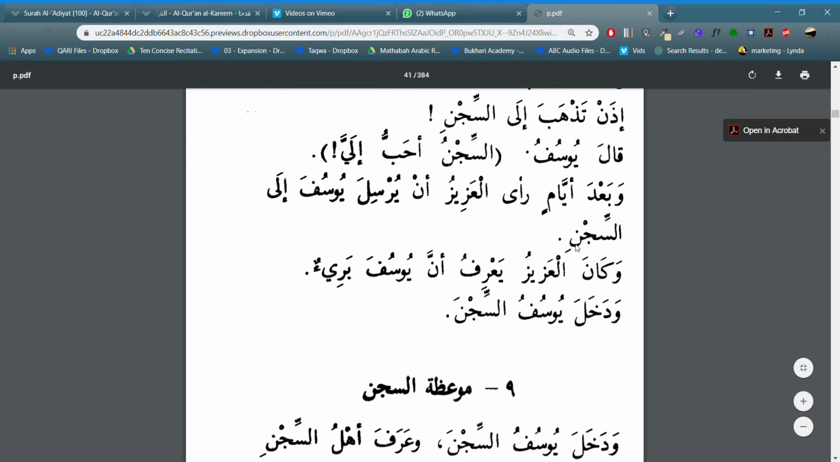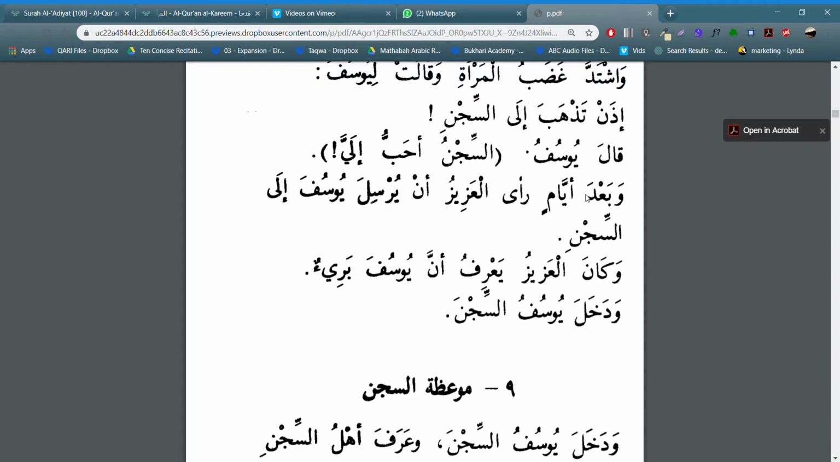Okay, let's take a look at one last example. وبعد أيام رأى العزيز أن يرسل يوسف إلى السجن. So وبعد أيام, this is a really weird thing. It's actually a dharf, and the dharf is from those special lists of place and time words, and they can't serve as mubtada. They can't. So this is not the focus of our sentence. Ra'a, which means he decided, is actually a fa'il.